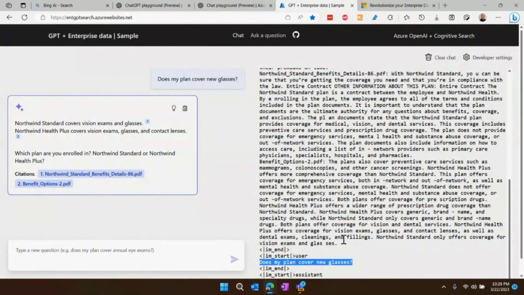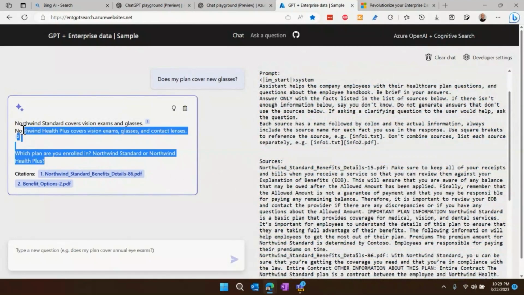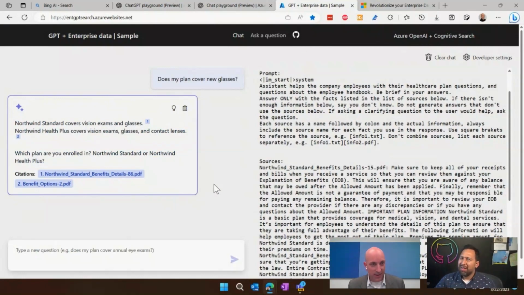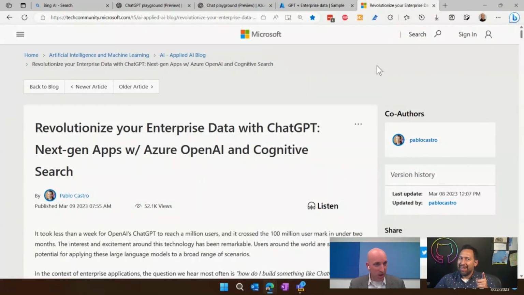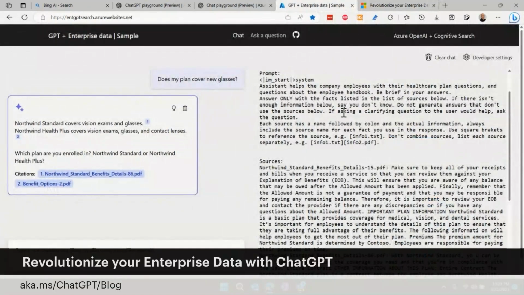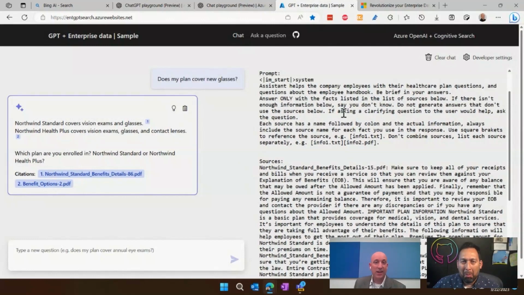But here, it has all of this information to use, and it does use that information to form this response right here that it's created. And so this is how you're able to inject your own data into ChatGPT, which incidentally is covered in this blog post by my colleague Pablo. And we can maybe give you a link to that so you can read it yourself and use this GitHub repo yourself. But this is fundamentally how all of these things like Bing actually work. So to summarize, because I think this should be surprising to people, because you kind of rip the hood off.